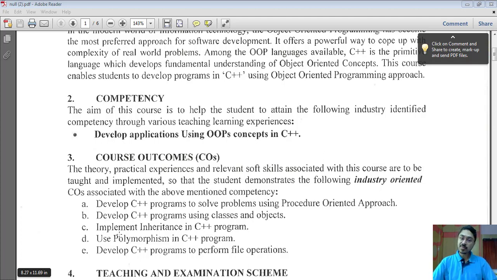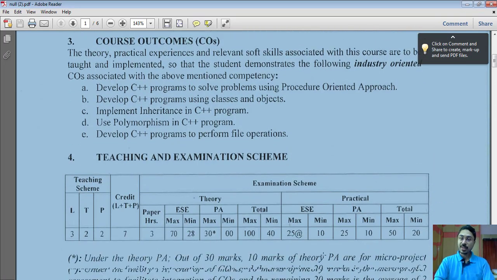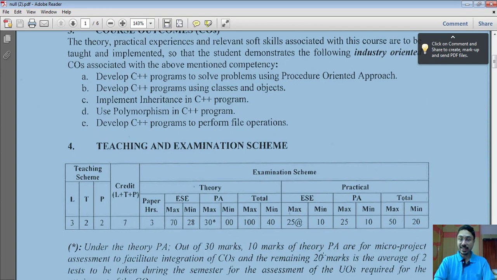And then we have to develop C++ programs to perform file operations. That means you have to save your contents on the hard disk. Here is the teaching and examination scheme. In the end semester exam, you will have a 70-mark paper, which will be a written paper that you have to give in 3 hours. The minimum score that you need is 28.